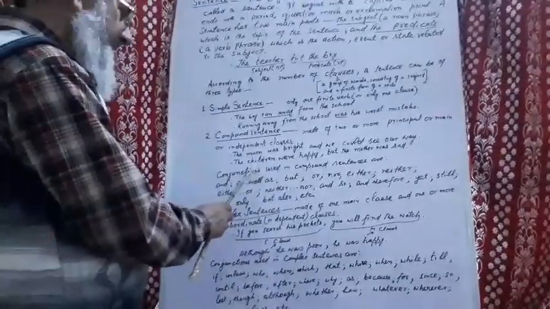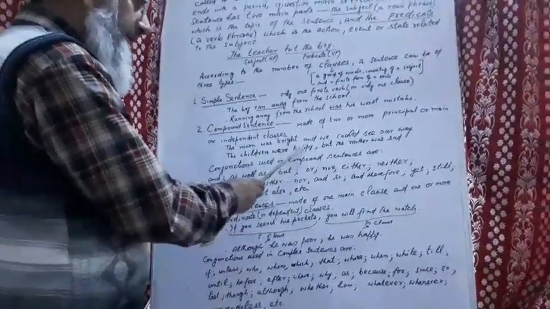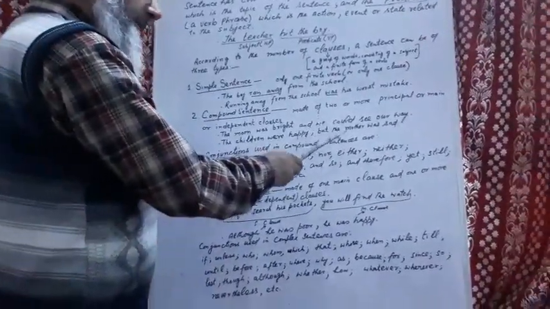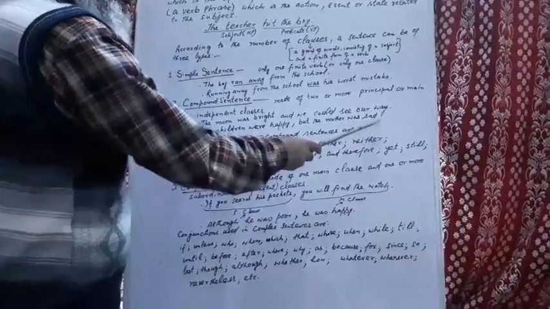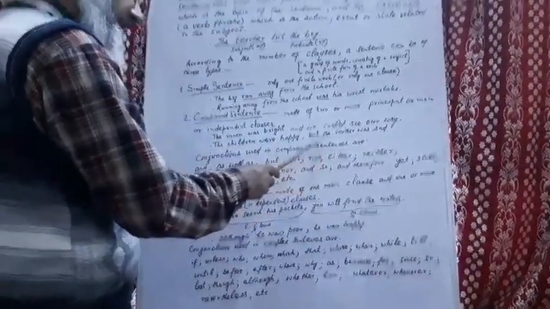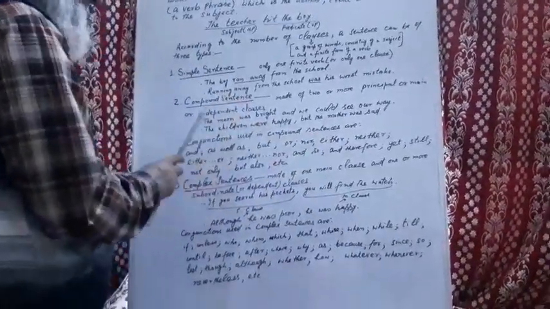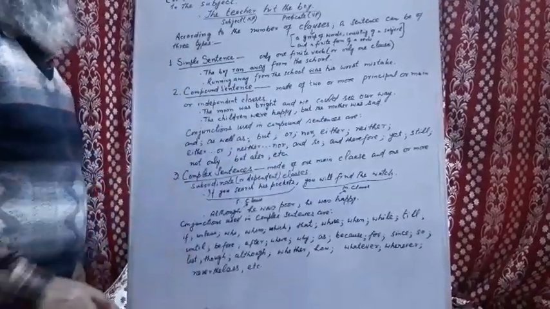Another example: the children were happy, but the mother was sad. Here but is the conjunction. So there are two independent clauses, or two main clauses. So this is also an example of a compound sentence.